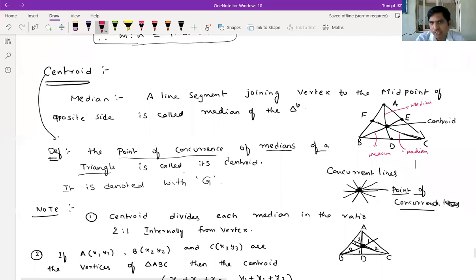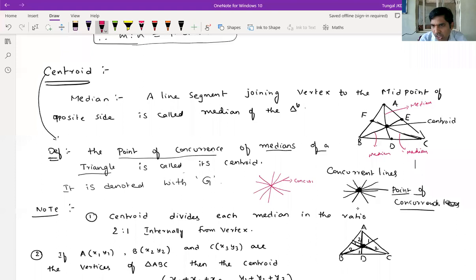What is the meaning of point of concurrence? Suppose two or more lines pass through the same point. Then those lines are called concurrent lines.